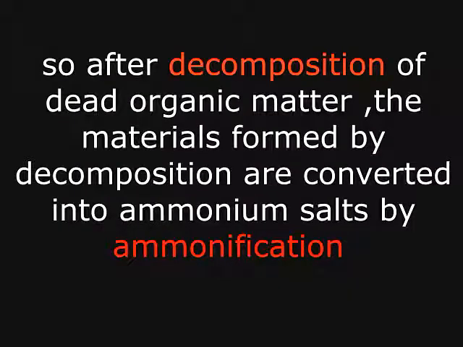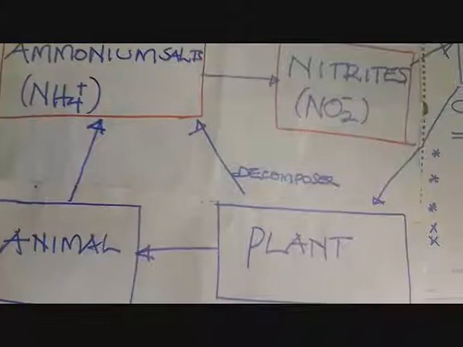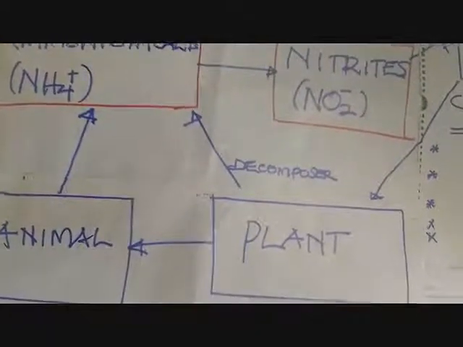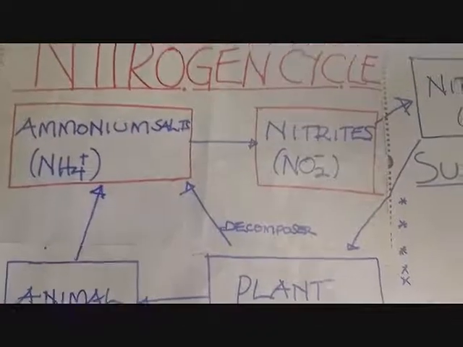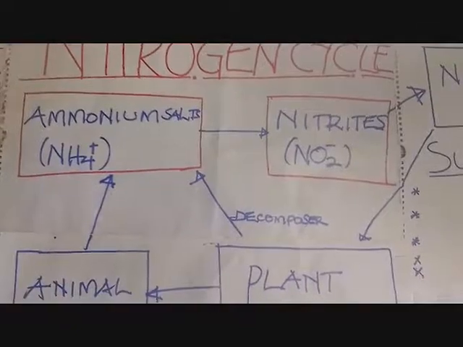Now members, after decomposition is done by the decomposers, there is a process which we call ammonification. When you look at that flow diagram, I have not represented the ammonification, but we know you first decompose the dead organic matter, then the materials after decomposition are converted into the ammonium salts by the process of ammonification. So take note of that, even if it's not illustrated. Remember, you can represent this diagram in any way you want. Mine, I'm representing like this, but you can change the format and face any direction you want. What matters is to show the arrows properly.